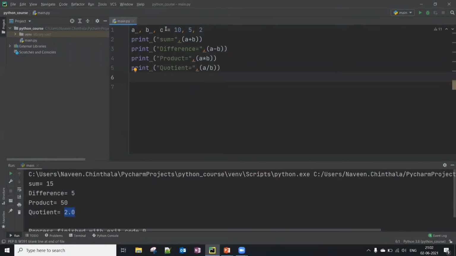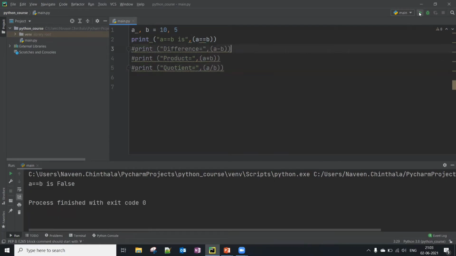So let me show you the same thing here. Remove the C. Anyway, we're not going to use C here. Let's see, is A equal to B? That's what we're going to check here. Let me comment the other statements. So is A equal to B? It's false, right? 10 is not equal to 5. So that's what it is saying. It's false.